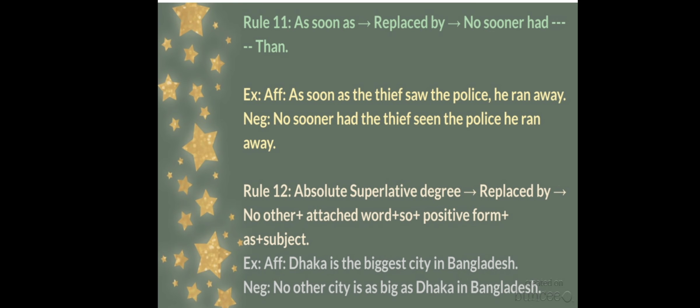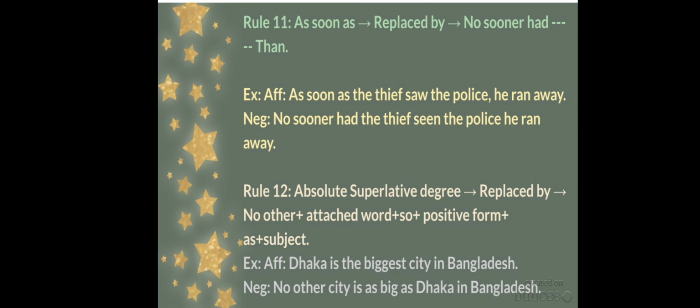And the last rule, rule number 12, is: when the affirmative sentence is in absolute superlative degree, you have to change that and replace it by "no other." With that, you have to use the noun or the attached word which is there in the affirmative sentence, then "so" or "as," the positive form of the adjective, then again "as," and then the subject.